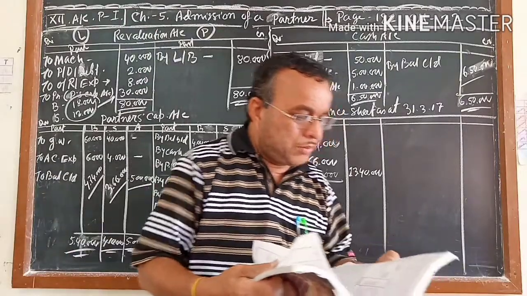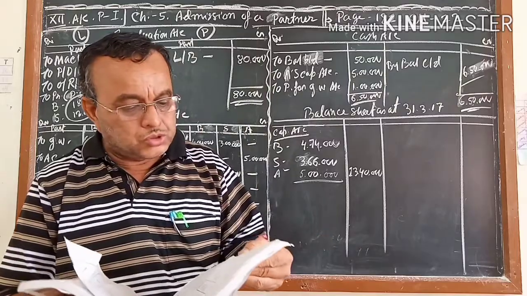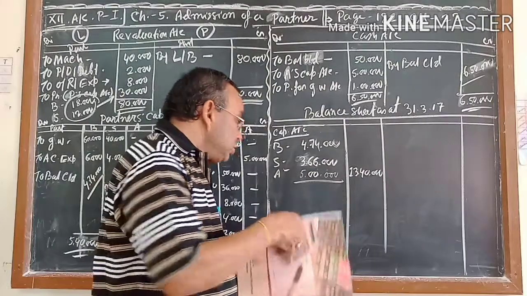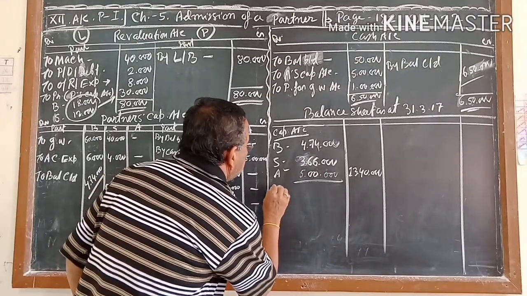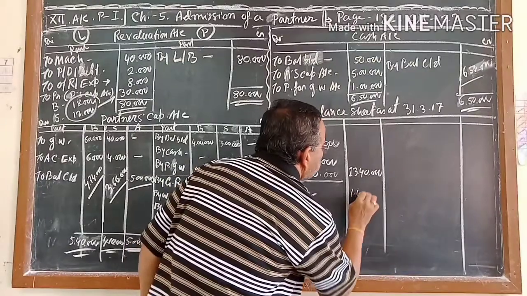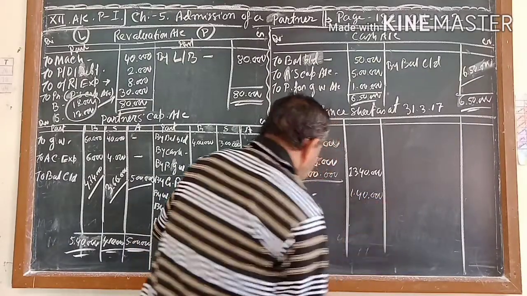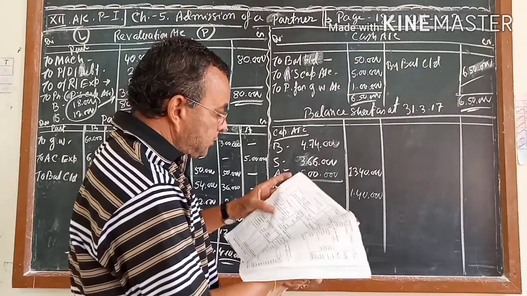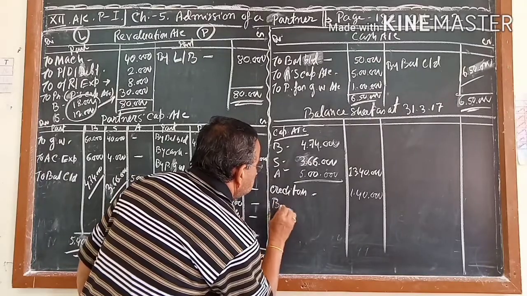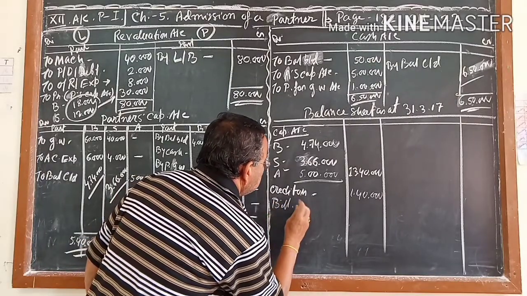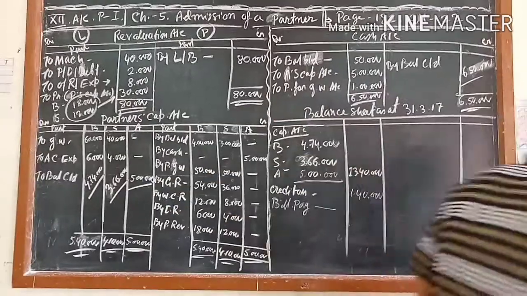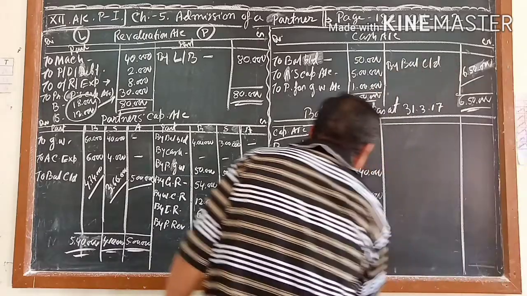Workmen compensation reserve, I will not write. Investment reserve, also I will not write. Creditors 1,40,000, there is no change in the creditors, so it will be as it is. Creditors of 1,40,000. Next, in your old balance sheet, bills receivable, you are getting 60. There is no change in bills receivable. Also we write bills payable. How much is it coming? 60,000. So we will write it here.